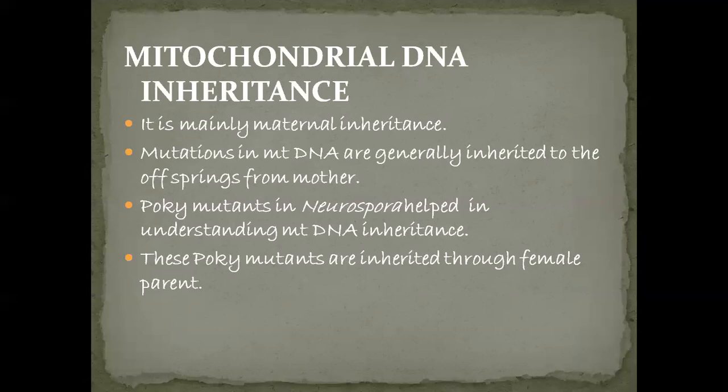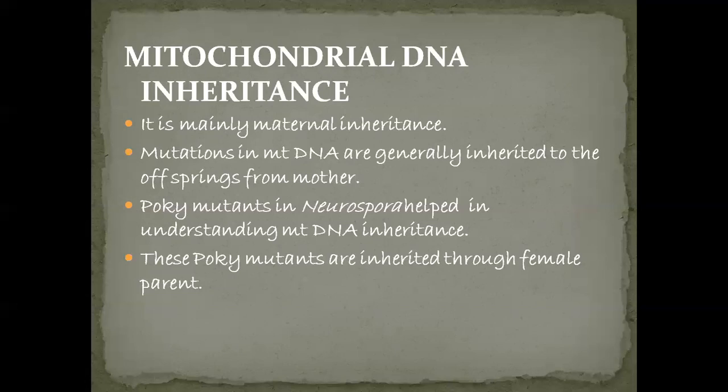In this Neurospora species, the pokey mutants occur in mitochondrial DNA, that is in the mother cell. So these pokey mutants are inherited through the female parent to offspring. The pokey mutants in Neurospora crassa were first isolated by Mitchell and Mitchell.